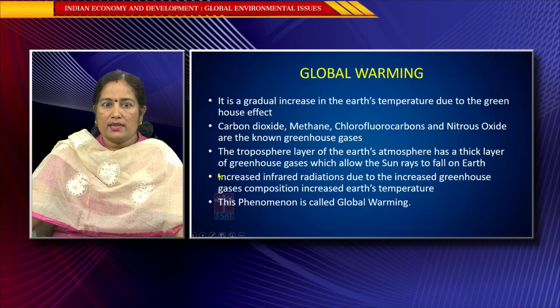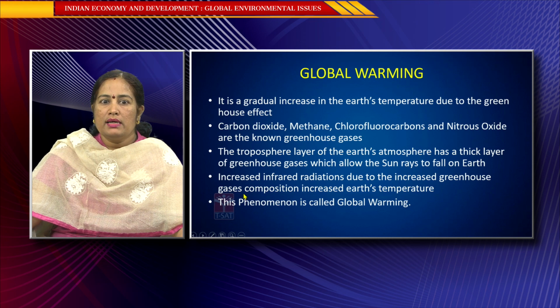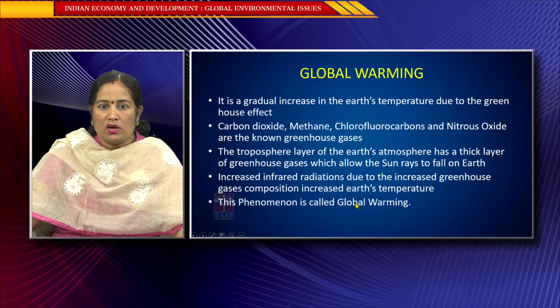The troposphere layer of the Earth's atmosphere has a thick layer of greenhouse gases which allow the sun rays to fall on the Earth. Increased infrared radiation due to the increased greenhouse gas composition increased the Earth's temperature. So, this phenomenon is called global warming.